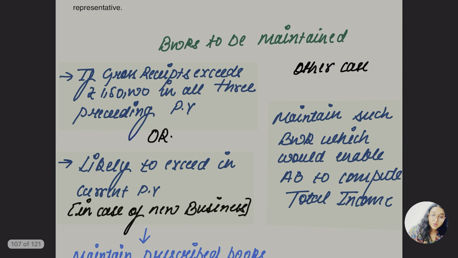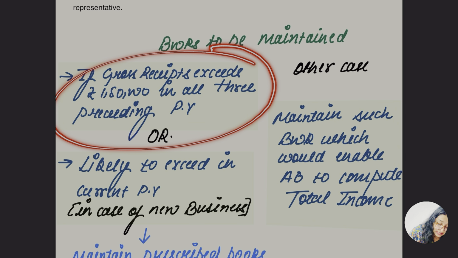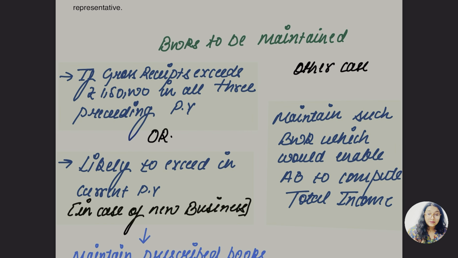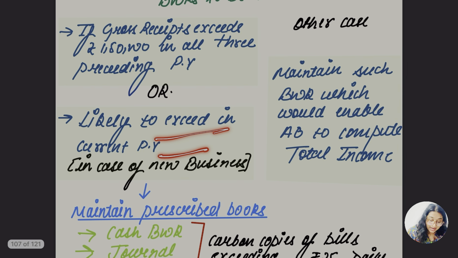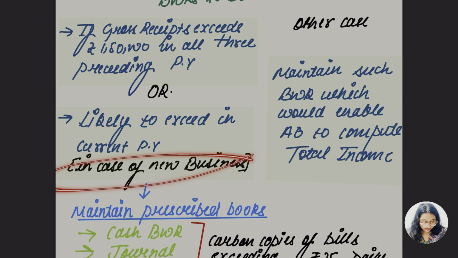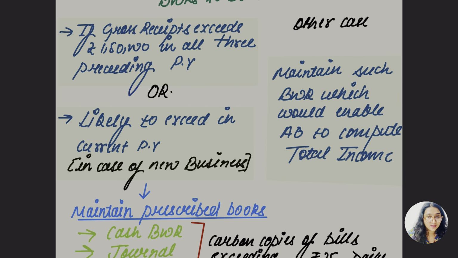Now books are to be maintained by the first category I have made, the first part: where the gross receipt exceeds rupees 1,50,000 in all the three preceding previous years, or is likely to exceed in the current previous year in case of new business, not in case of old business.